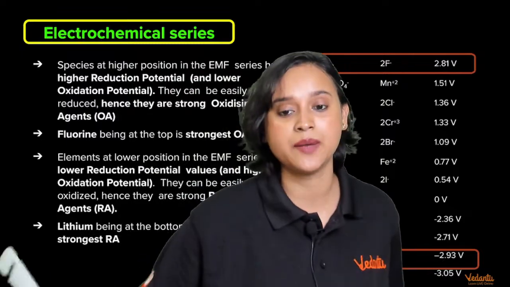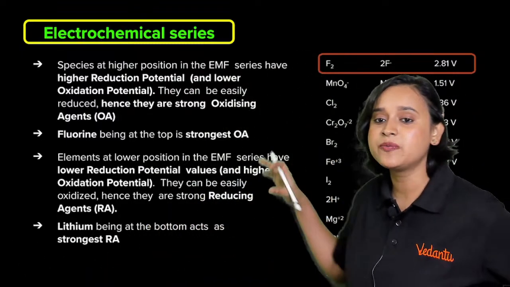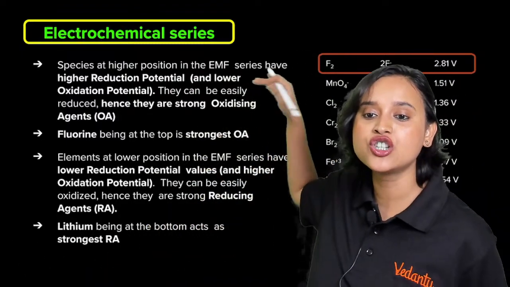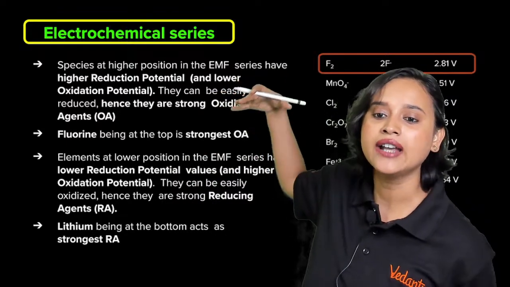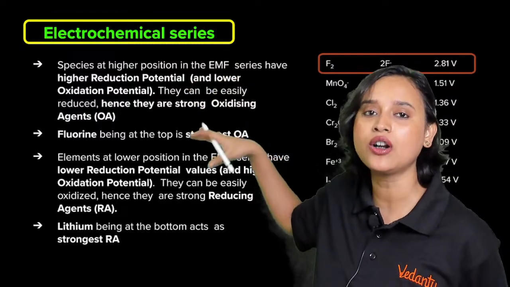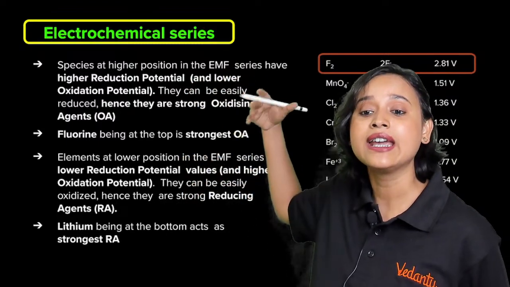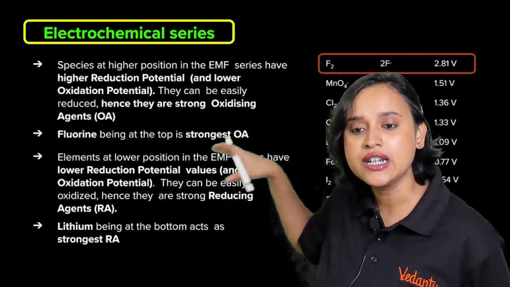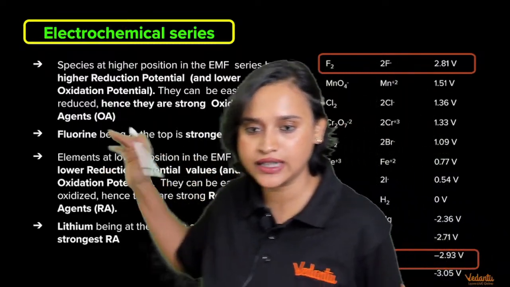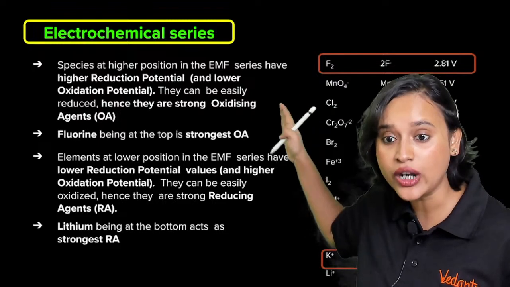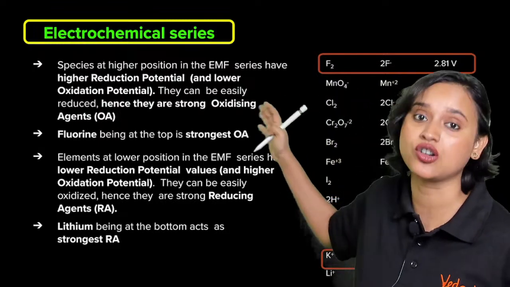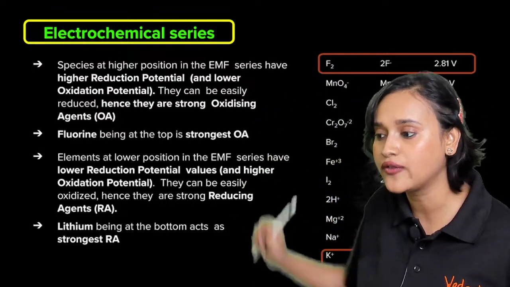All right. So guys, now moving on, the species that have a higher position in the EMF series or the electrochemical series have a higher reduction potential and lower oxidation potential. That means they can be easily reduced. That means they are good oxidizing agents. So fluorine is a good oxidizing agent. Fluorine is actually the strongest oxidizing agent, right?